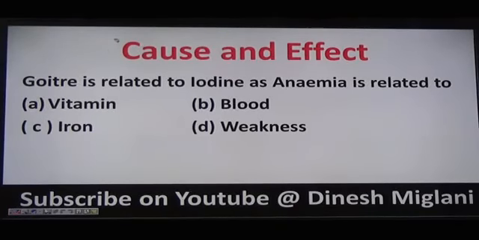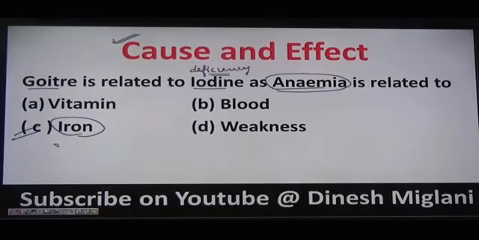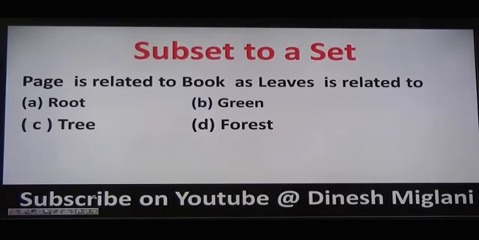The first type of question that we have is based on cause and effect. Goiter is related to iodine. We know that because of deficiency of iodine, the disease goiter is caused. Now the question is, anemia is related to what? I know why anemia is caused. What is the reason behind anemia? The reason behind anemia is deficiency of iron. Hence the answer to my question is said to be C.